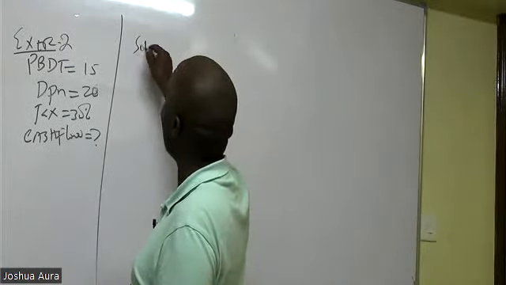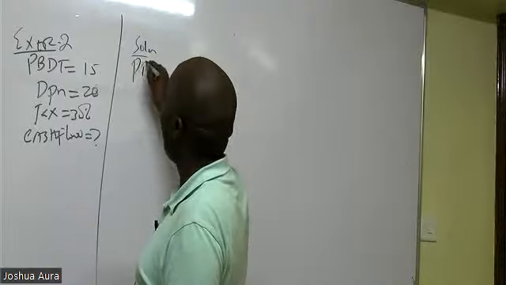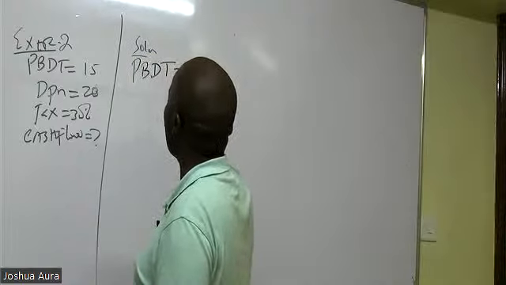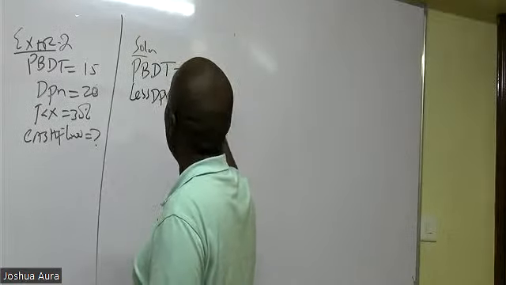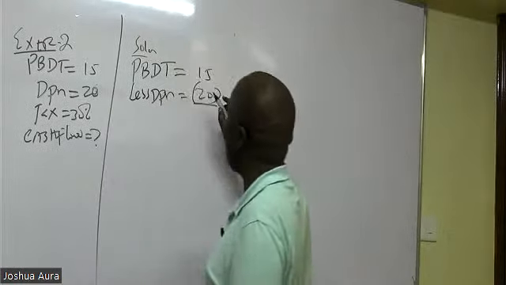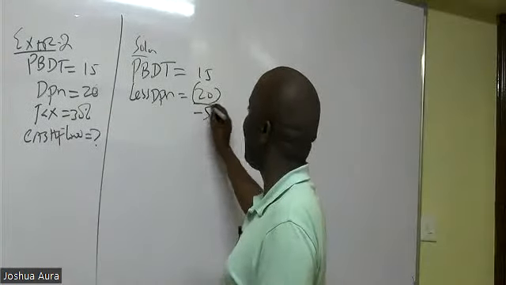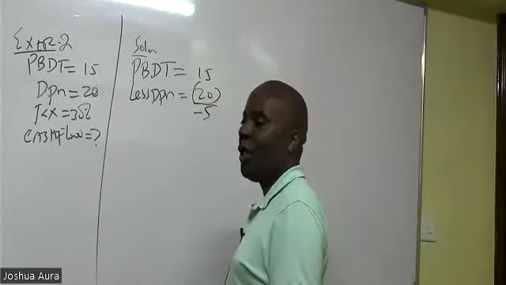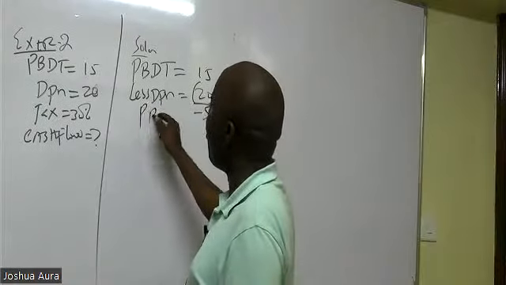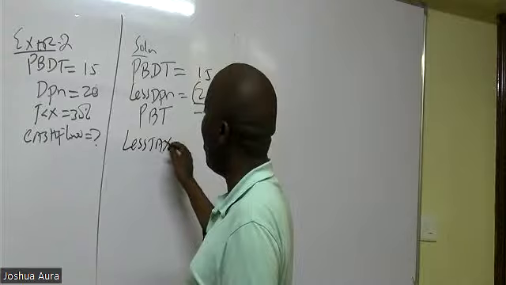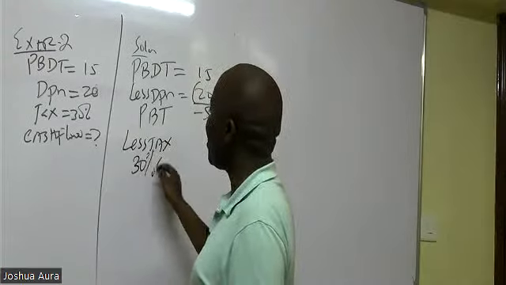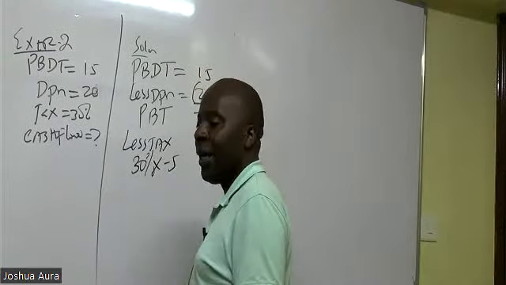So solution. We have our profit before tax of 15. We less depreciation of 20. So they subtract 15 minus 20. This gives me minus 5. So this is profit before tax. Then we shall come and less tax. Tax at 30%. 30% of minus 5.